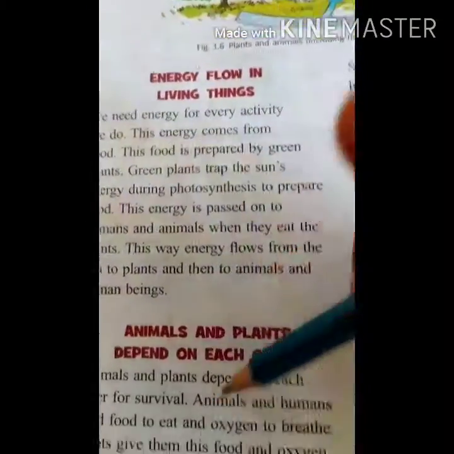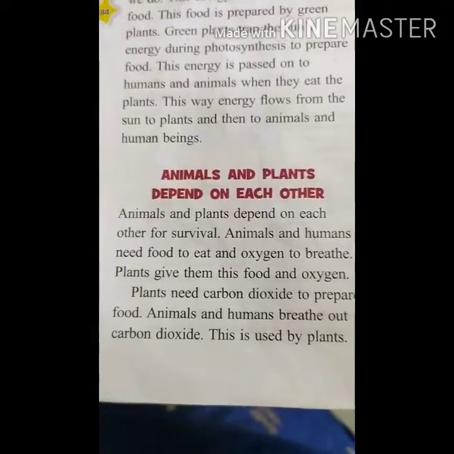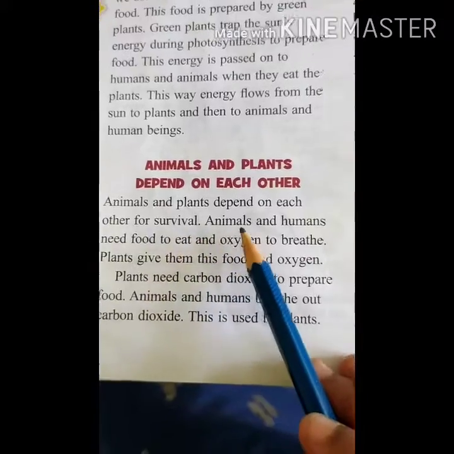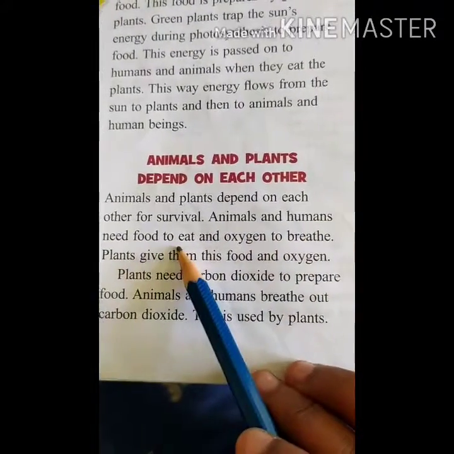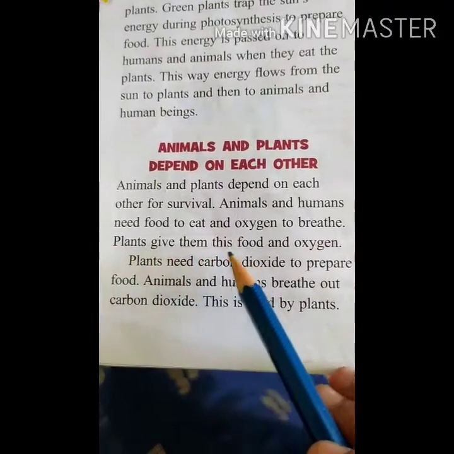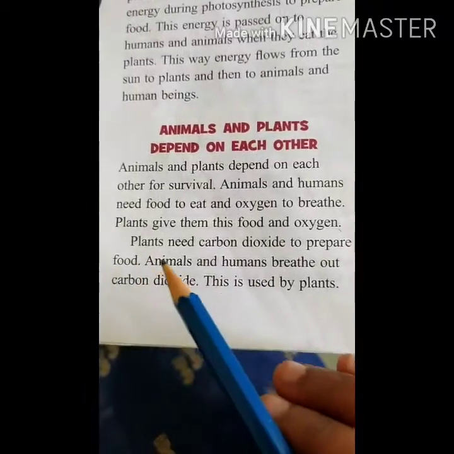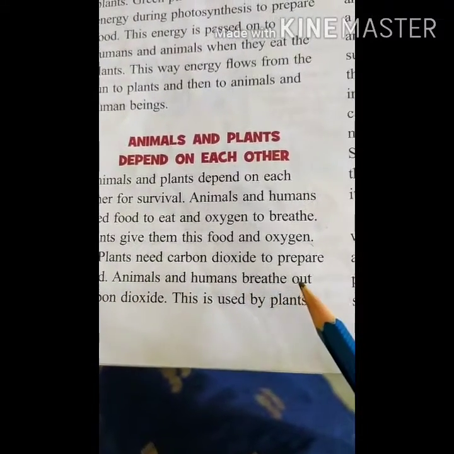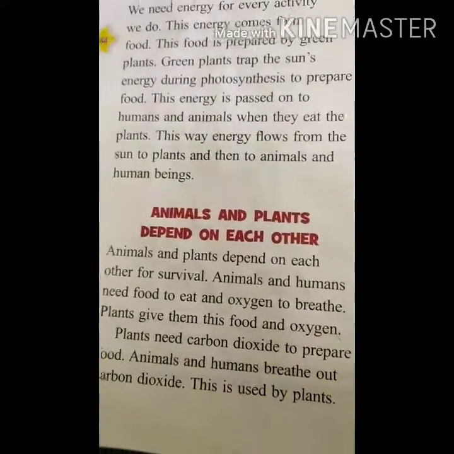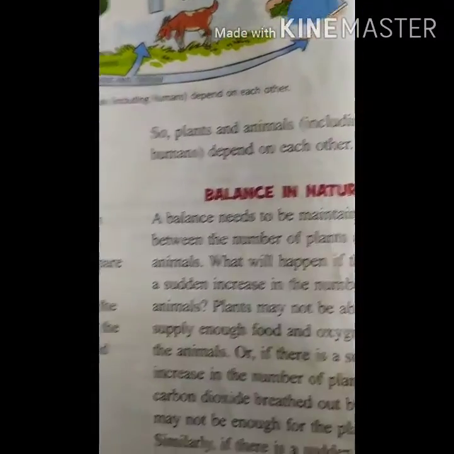Okay. Next. Animals and plants depend on each other for survival. Animals and humans need food to eat and oxygen to breathe. Plants give them this food and oxygen. Plants need carbon dioxide to prepare food. Animals and humans breathe out carbon dioxide. This is used by plants. So plants and animals, including humans, depend on each other.